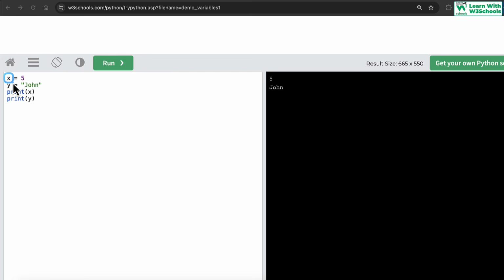That way I can use this variable again and again and do mathematical operations, data processing and other operations on this variable. What happens at the back end is that for this data 5, a memory is allocated, and inside this memory a 5 value is stored, and this x actually refers to this memory location. So by accessing x, we are actually accessing the memory location where this data is stored. So x behaves like a container.